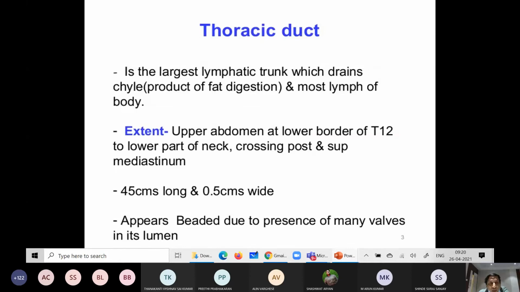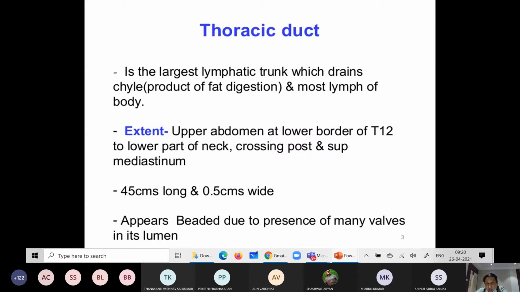You know already what is mediastinum: generally the space between the two lungs. There is a superior mediastinum and an inferior mediastinum, which is again subdivided. So the thoracic duct crosses the posterior and superior mediastinum. This is the extent of the thoracic duct, from the upper part of the abdomen at the level of T12.